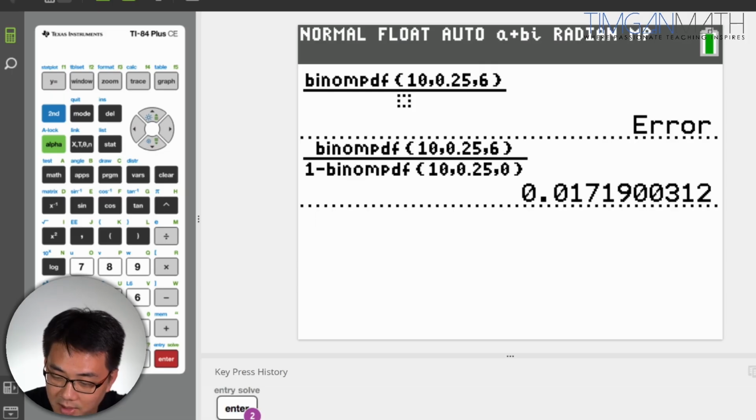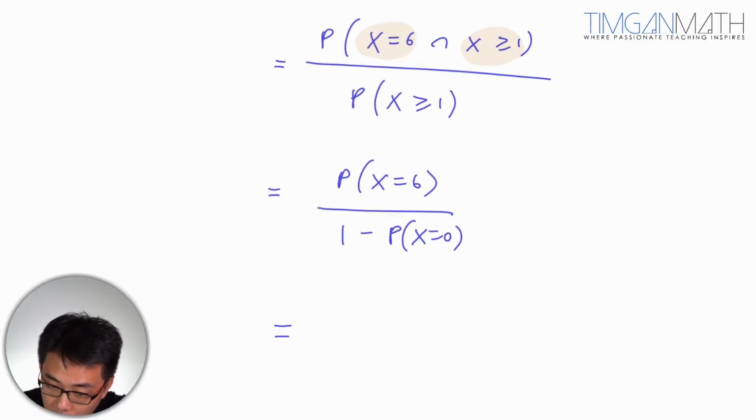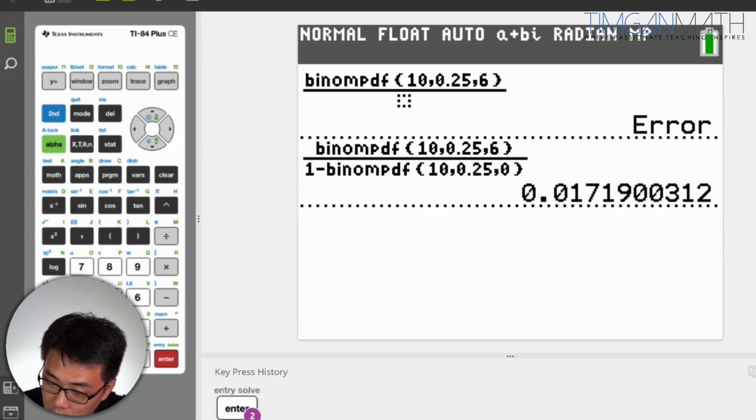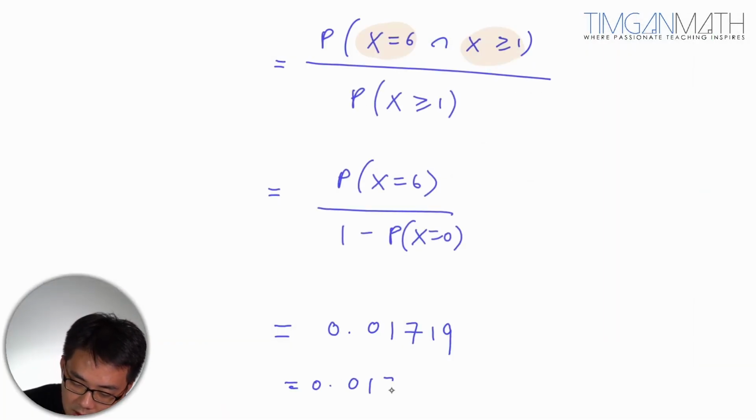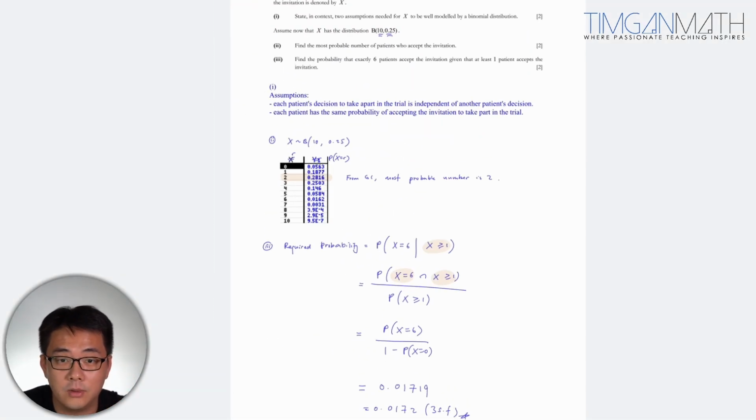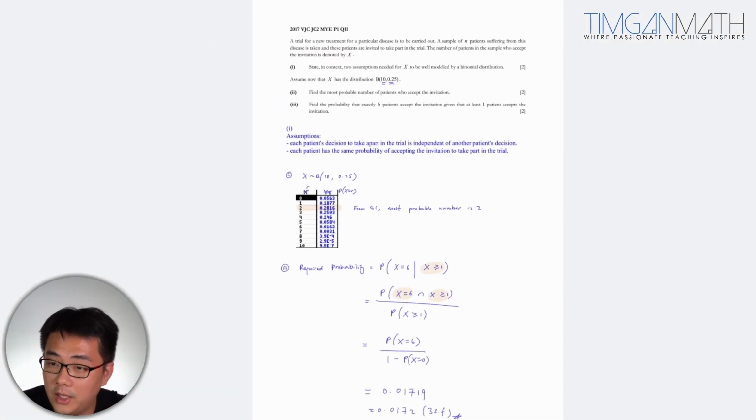So the answer is 0.01719, which is 0.0172. Okay, so that's how I do this question. Now, if you have any questions or comments, please do let me know, and I will see you in the next question.